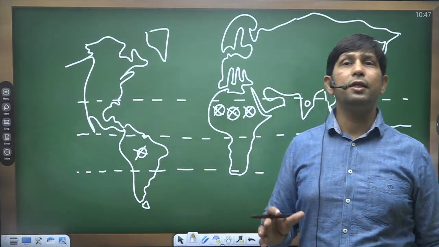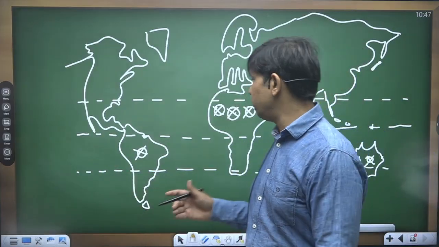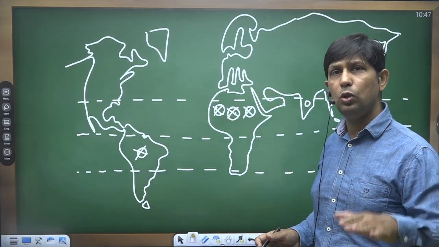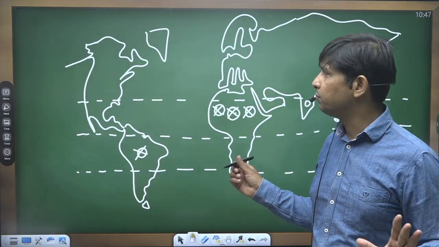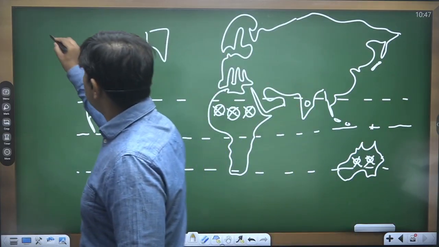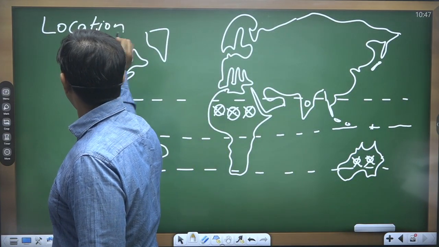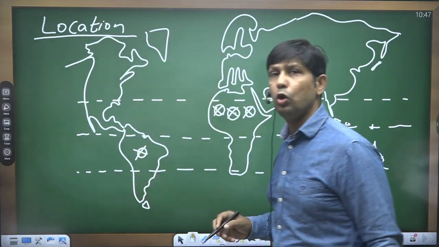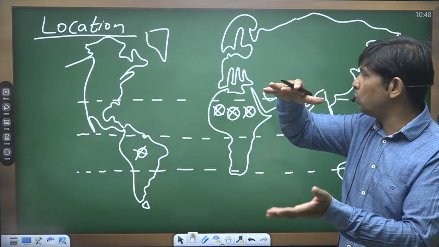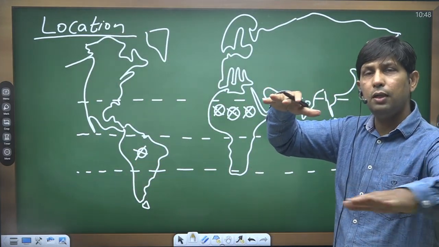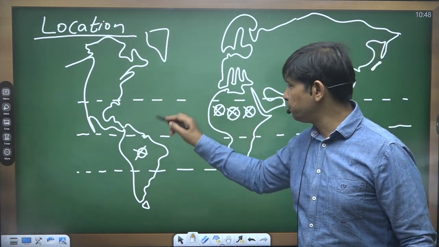Whereas in the case of tropical cyclones, they develop only and only over warm water surfaces. So there it talks about the location of the formation of cyclones. They form within the two tropics, over the tropical water bodies or the ocean.